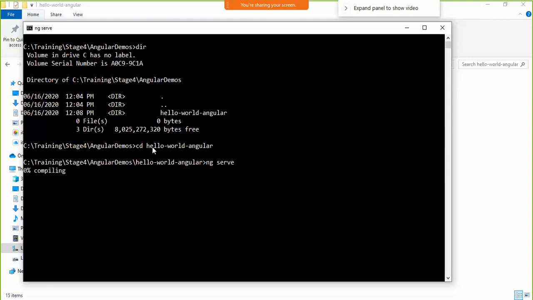See, it's compiling my project. It's the same as first executing ng build for compiling the project, then saying ng serve.